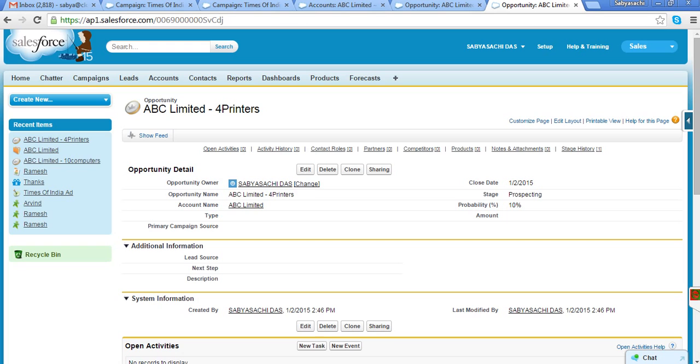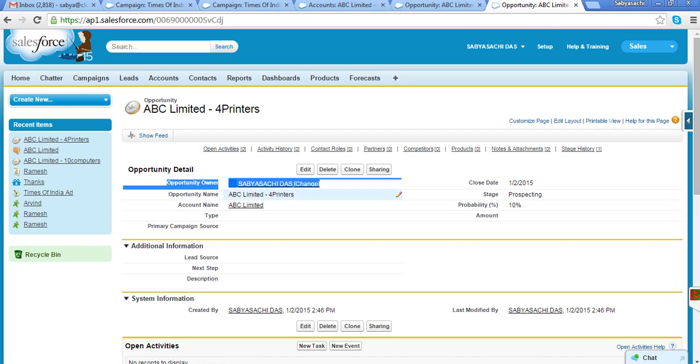Can 2 people work on the same opportunity simultaneously? Logically, yes. For an example, you are the pre-sales person and I am the salesperson. So I am front-ending the customer, but whenever technical support is required, I may take you into this deal. So we both work together on the same deal, which is a very common scenario. But for one opportunity, there will be only one owner.